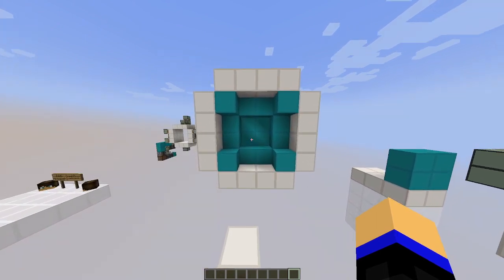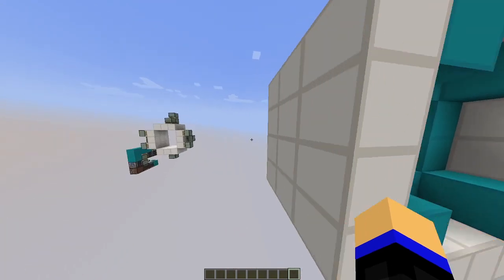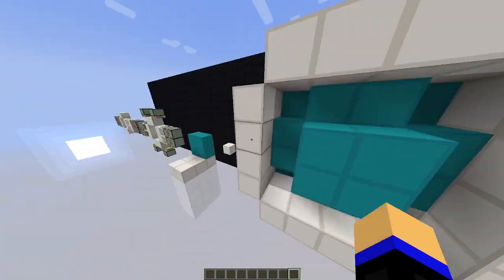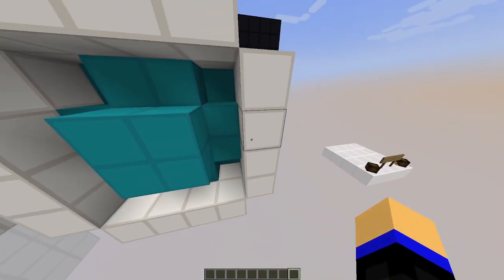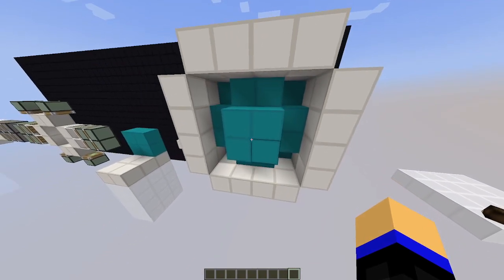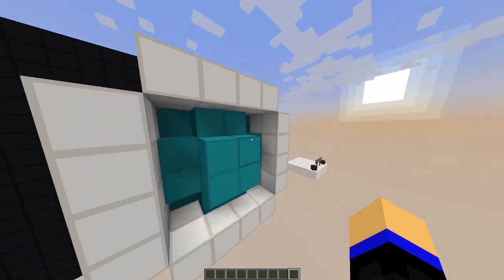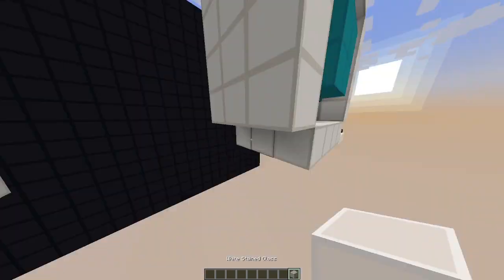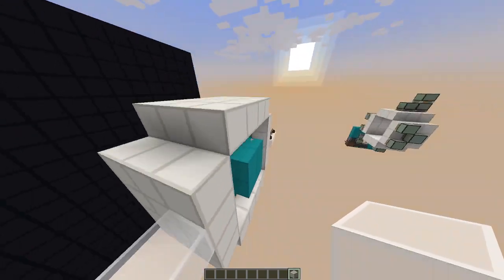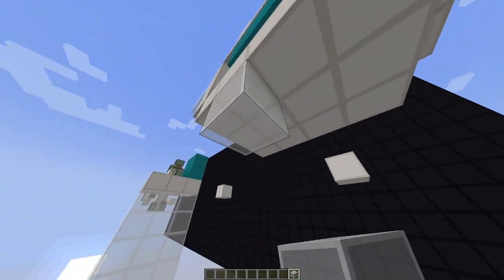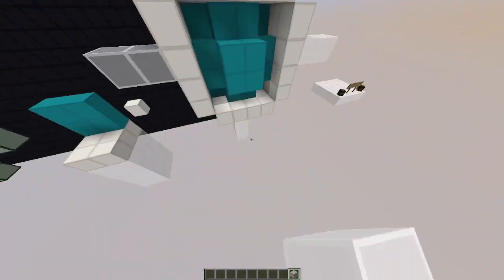Now, the first one would be asking you to create a 4x4 seamless cave door piston layout. By seamless, this means that all of these quartz blocks here, you cannot change them. They have to be intact. There's a volume restriction, which is 200 blocks. This basically means that you can work out your piston layouts by extending 2 blocks from each side, so the top, bottom, and 2 sides.